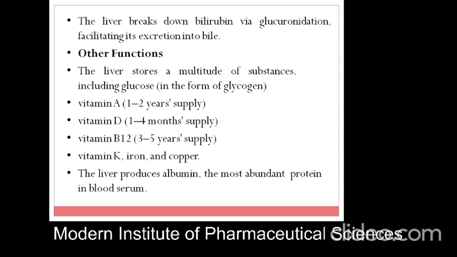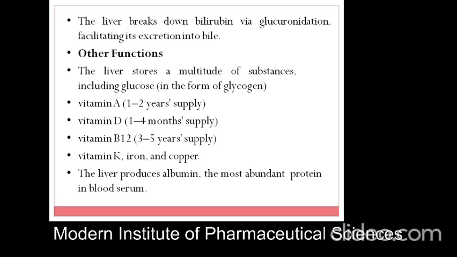Other functions mainly include storage: the liver stores a multitude of substances including glucose. Generally, glucose is converted into glycogen, and glycogen is deposited in the liver. Glycogen is converted back by the alpha cells and the hormone glucagon. Vitamins such as vitamin A, vitamin D, vitamin B12 and vitamin K, and iron and copper supplements are deposited in the liver.